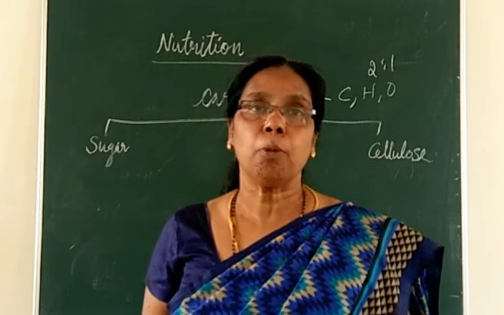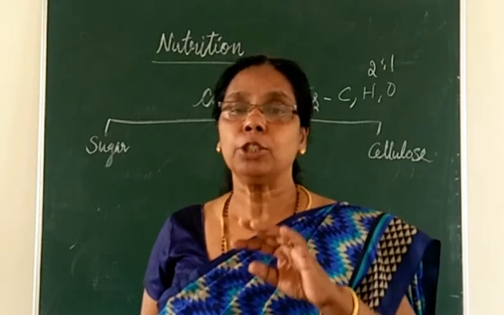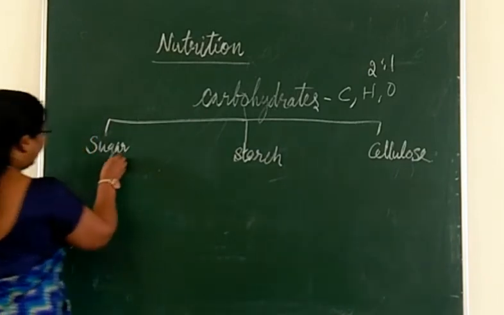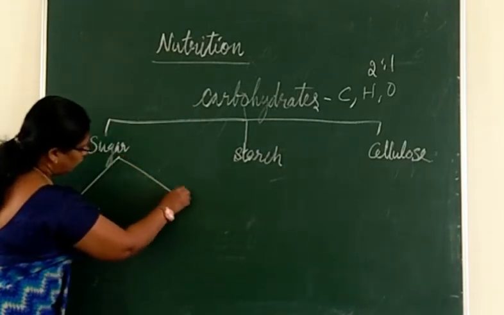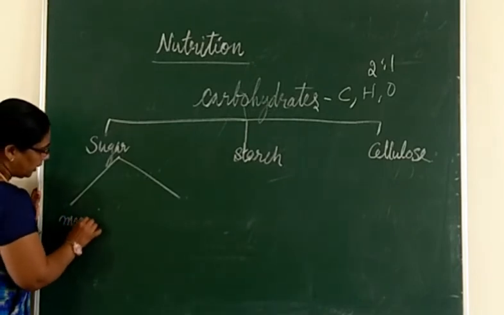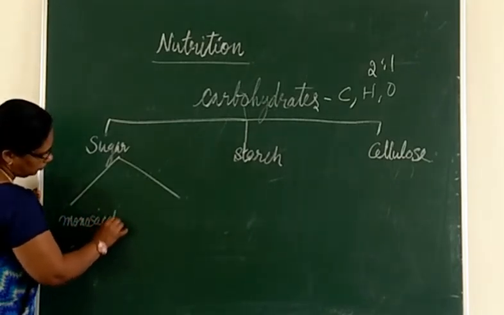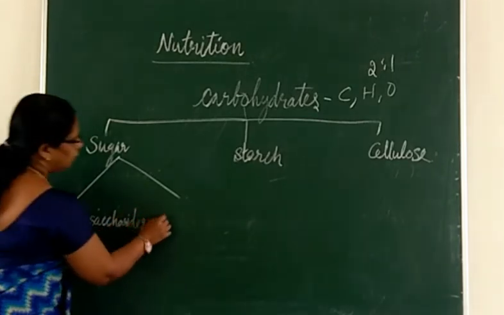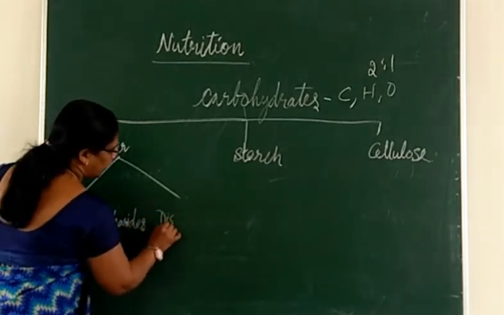One is called monosaccharide and the next one is called disaccharide. So sugar again is of two types: monosaccharide and disaccharides.